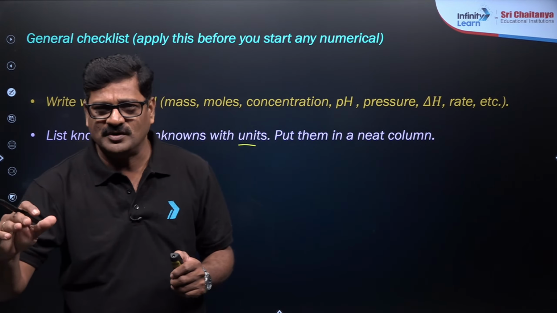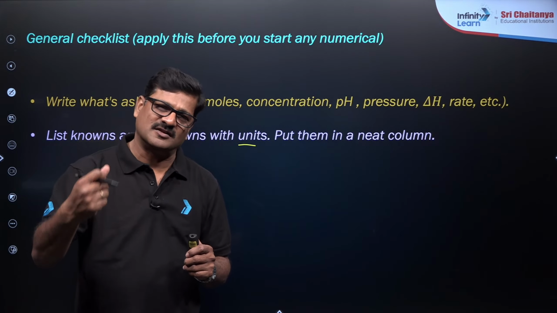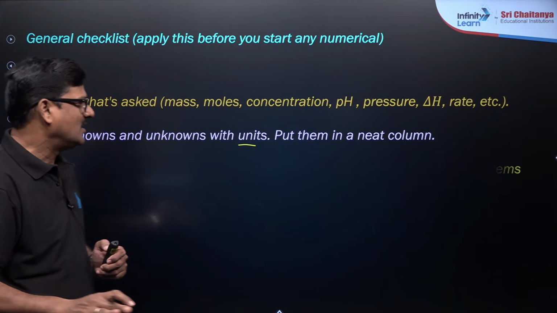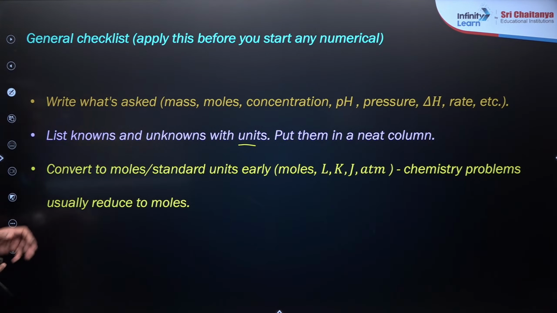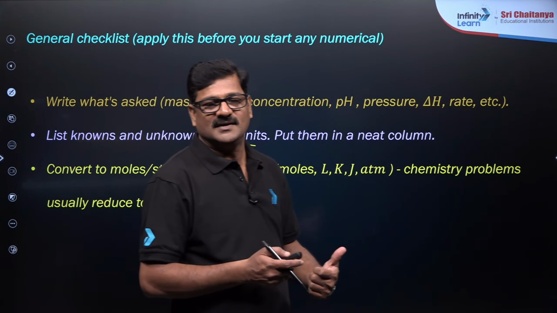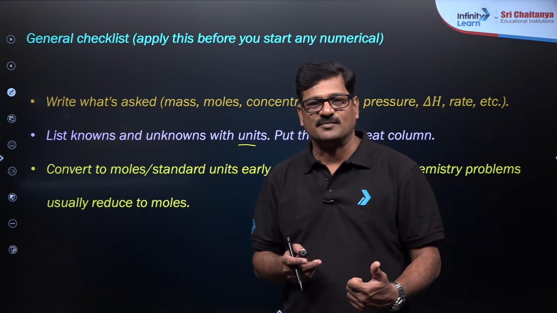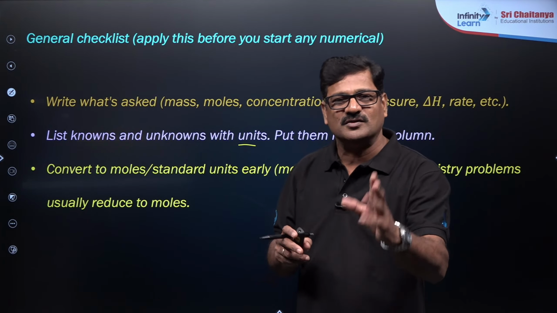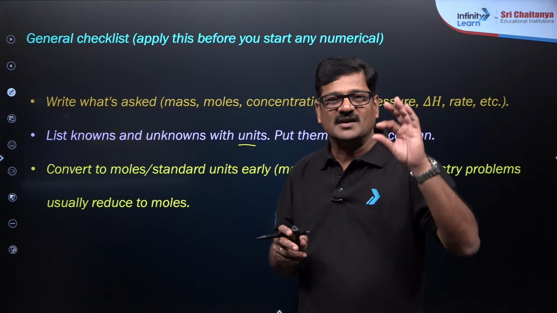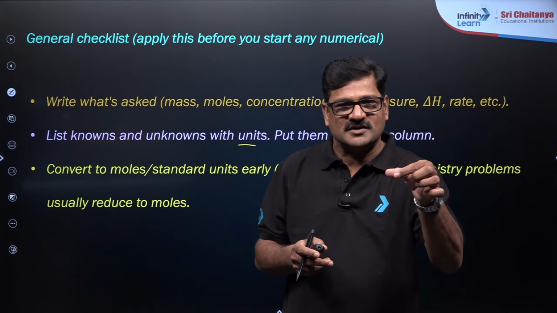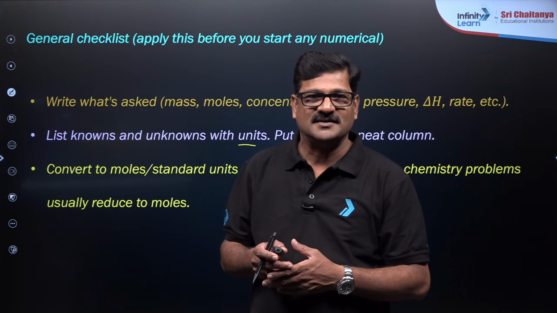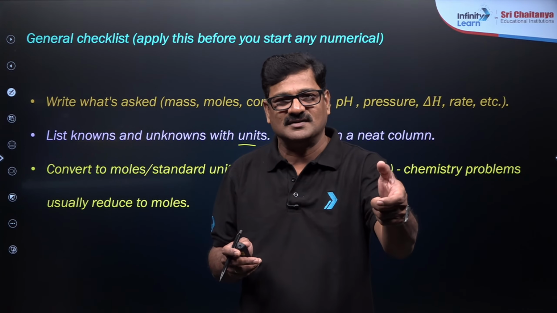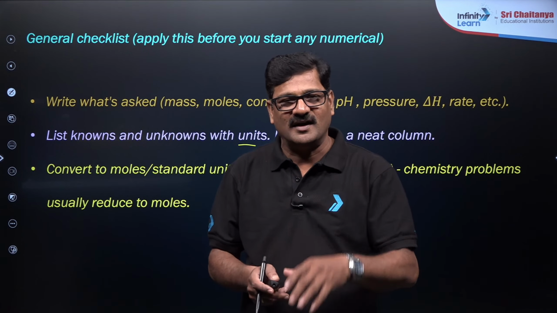Whether you are doing physics, chemistry, or arithmetic, anything, at the end convert into standard units early. Chemistry problems usually reduce to moles, especially in mole calculations, stoichiometry and the first basic concepts of chemistry. Anything that is given, convert into the moles. That is going to be a key point. This number of moles, now you can put in Faraday's laws. You can put in the equilibrium constant, Kc or Kp. And there you can do it.